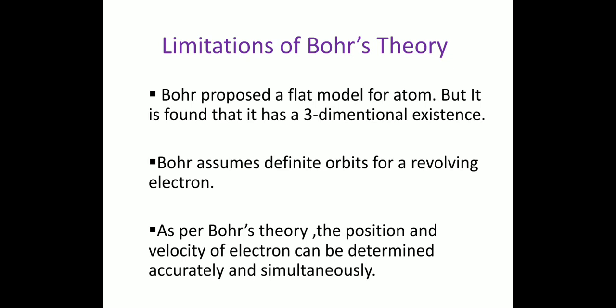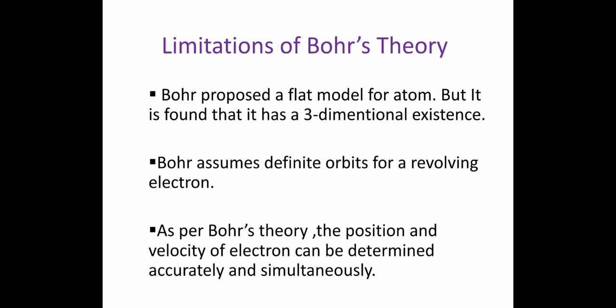It is denoted by Z. Z equals the number of protons or the number of electrons. And mass number: the sum of protons and neutrons present in the atom is called the mass number. It is denoted by capital A. A equals the number of protons plus the number of neutrons.